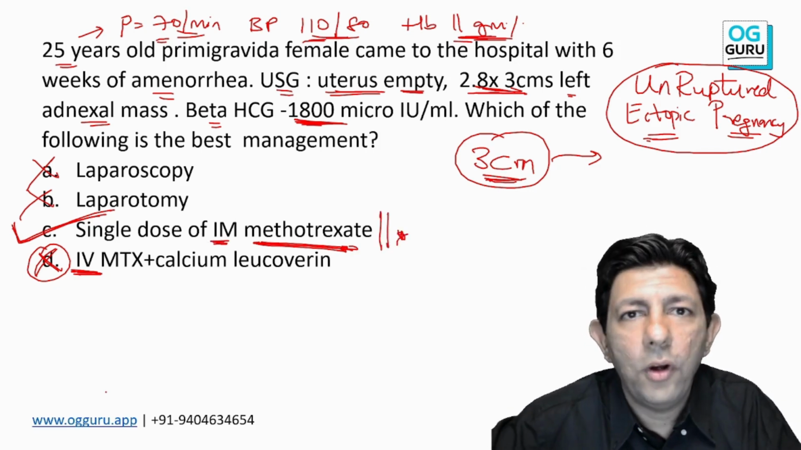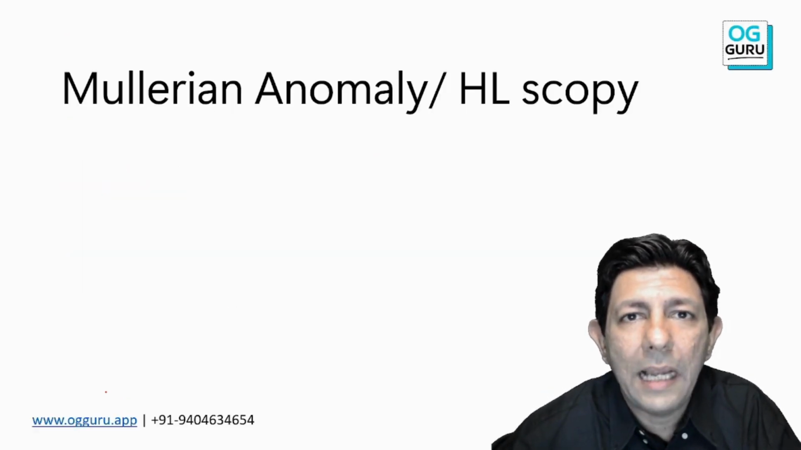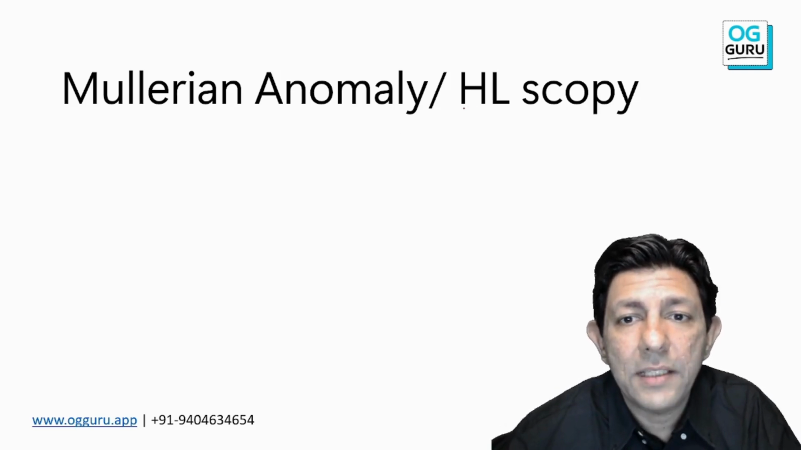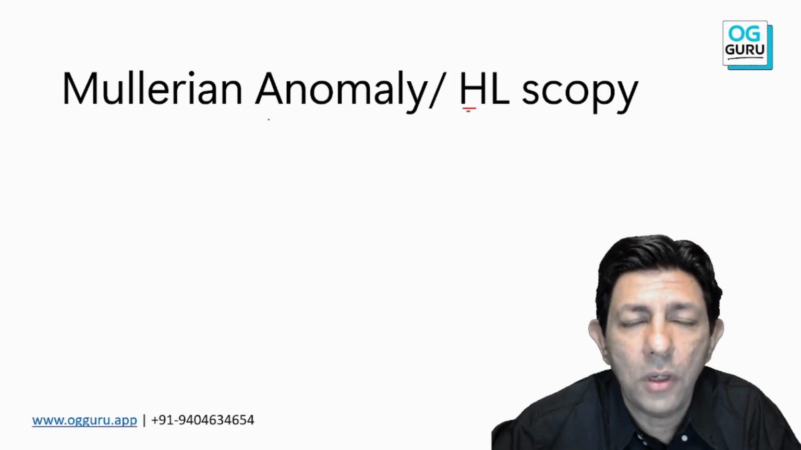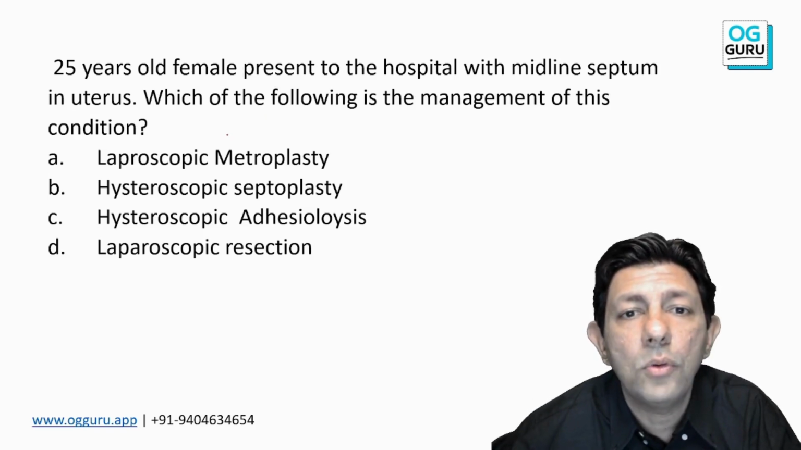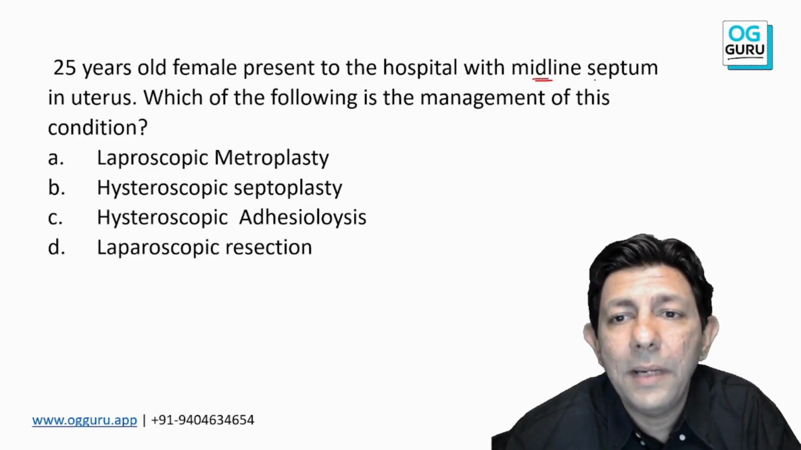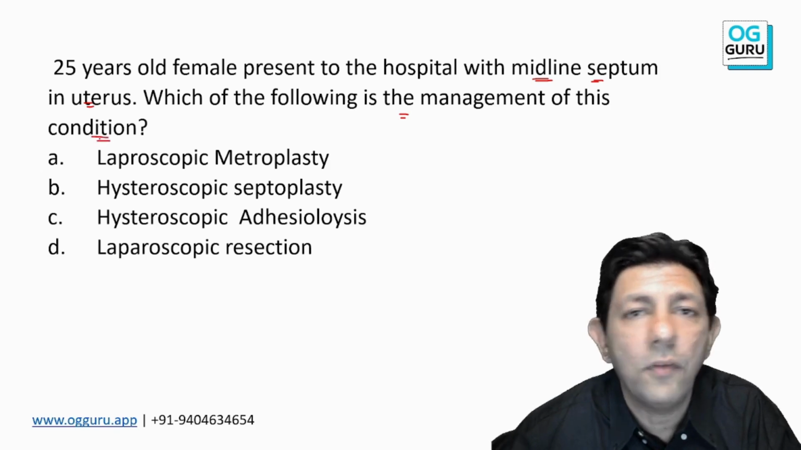So moving on to the last very important topic, and that is Mullerian anomalies and hysteroscopy. Laparoscopy I've already discussed in our previous MCQ on endometriosis, where we see from above, we put a scope into the abdominal cavity. Now we'll discuss what hysteroscopy is and which Mullerian anomaly we are talking about. Some question on this surely comes nowadays. Bicornuate uterus, septate uterus, very common. So the patient has come to the OPD or the hospital with a midline septum in the uterus. What is the management of this condition?